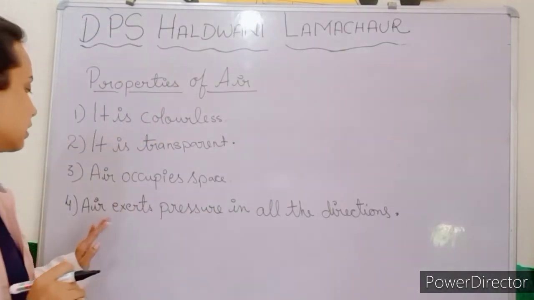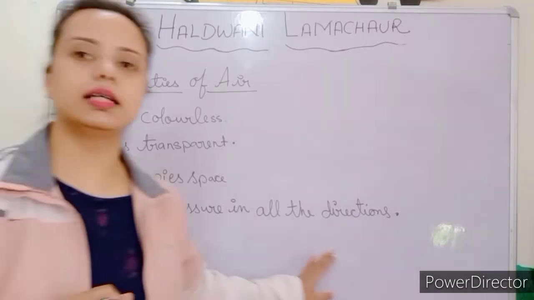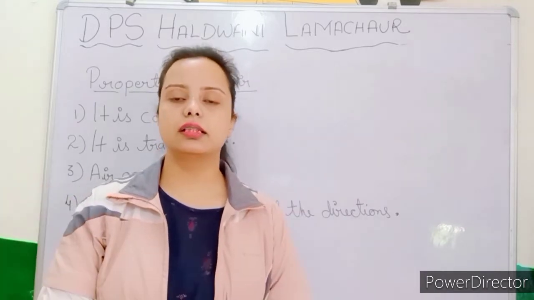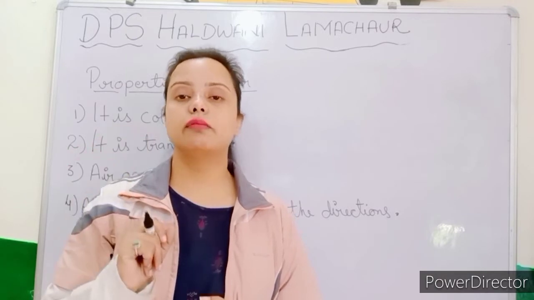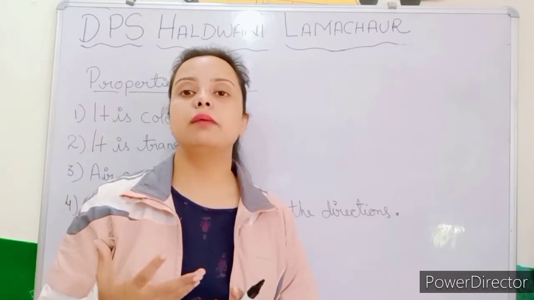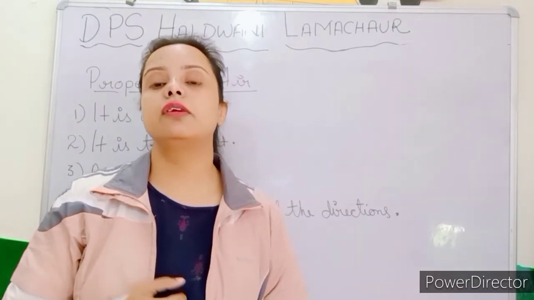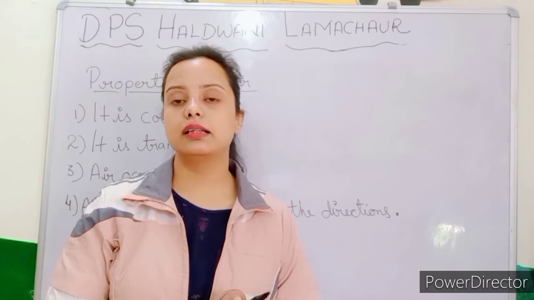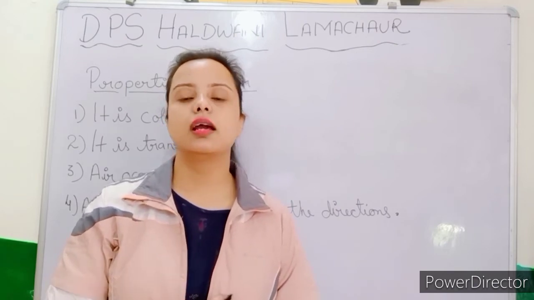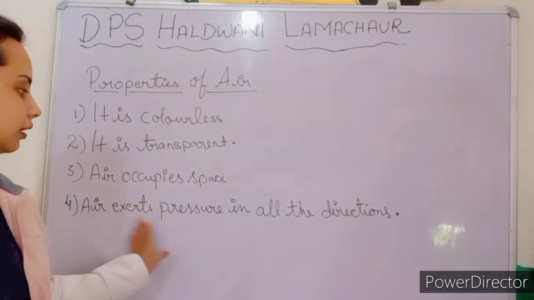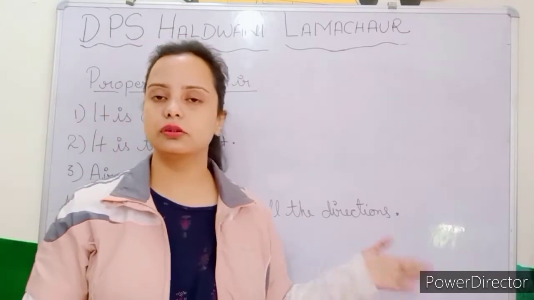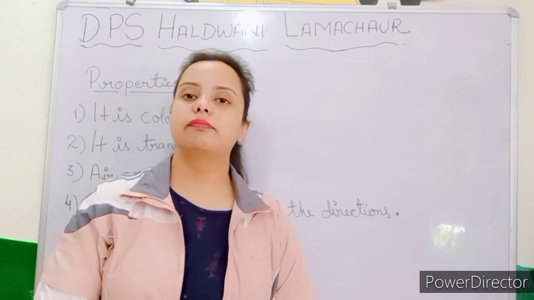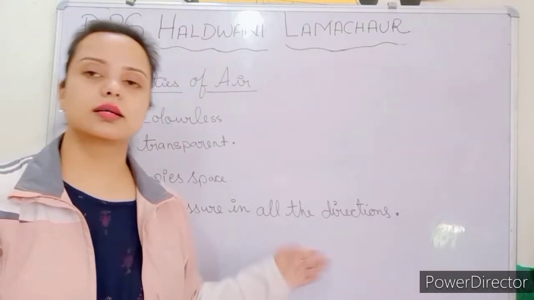The next one is that air exerts pressure in all directions. Air applies pressure from all directions. And when the wind blows very fast, we feel that pressure, and at that time it is very difficult to move properly. We can feel that the air is exerting pressure on us, and on our clothes also. So air exerts pressure in all directions. Now let's move to our next topic.